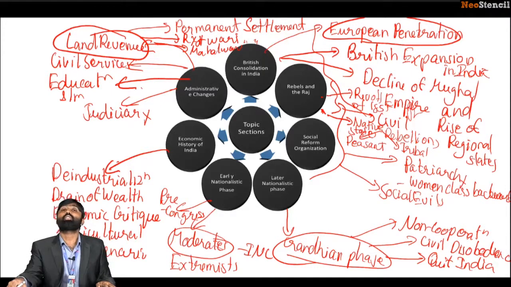Then the third one, the revolutionary movements. This took place in the nationalistic phase, but nonetheless we are including them in this section because of the nature of their tactics. It was the same tactic. All of them propagated the idea of violence to gain freedom.